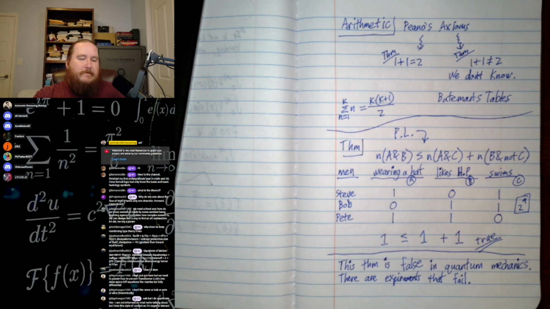Right, I think I understand. Yeah, so unfortunately, there's no way to fix it. You're not allowed to know three properties in simultaneity. Quantum mechanics just doesn't allow that.